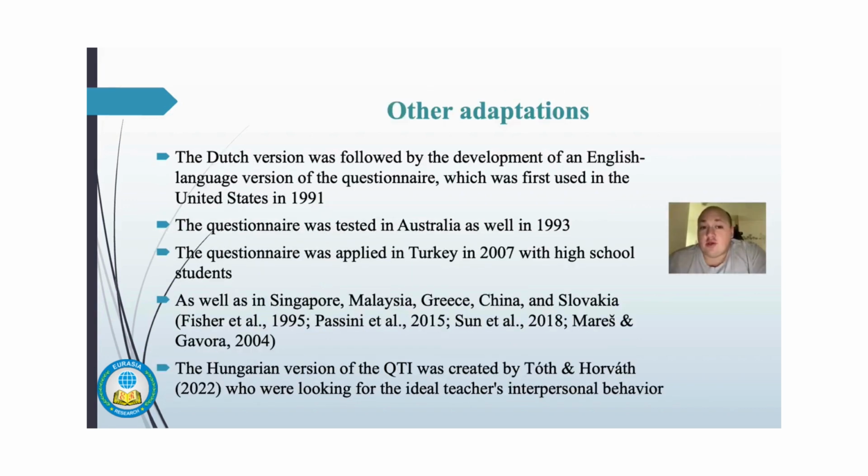After the Dutch version in 1985, a lot of other versions followed it. Of course, the first one was the English language version of the questionnaire, which was first used in the United States in 1991. Then they adopted this questionnaire in Australia as well in 1993, and even in Turkey in 2007 for high school students. And we can even find other adaptations like in Singapore, Malaysia, Greece, China, and Slovakia, and